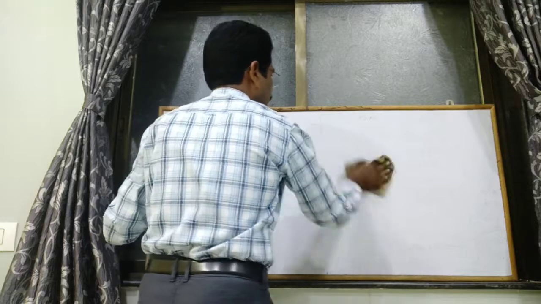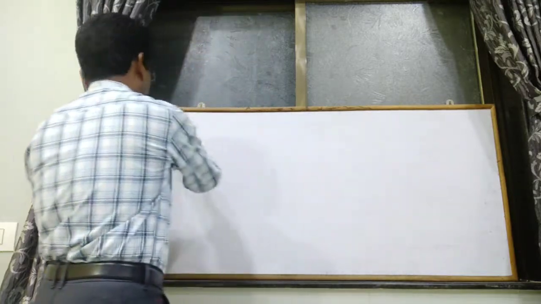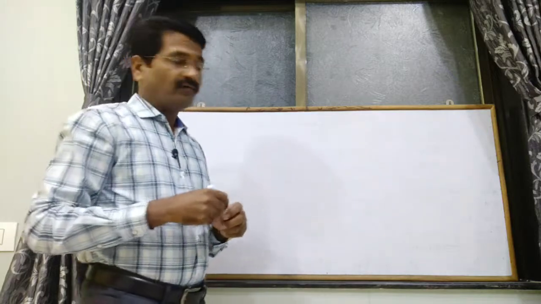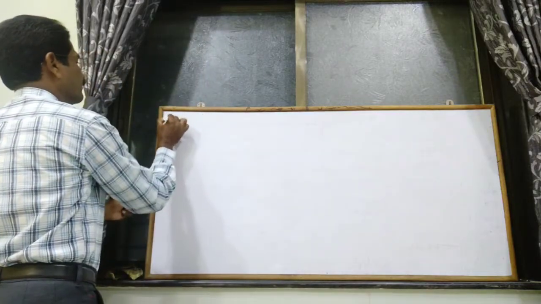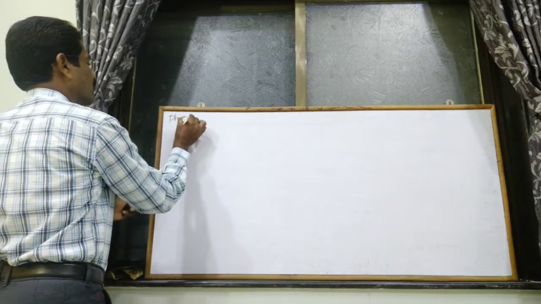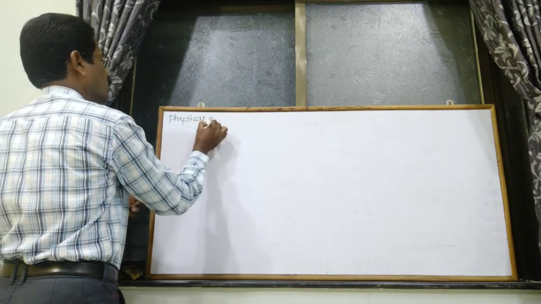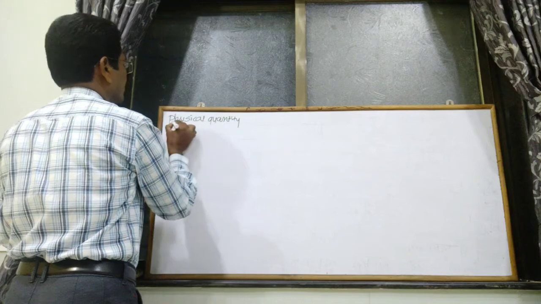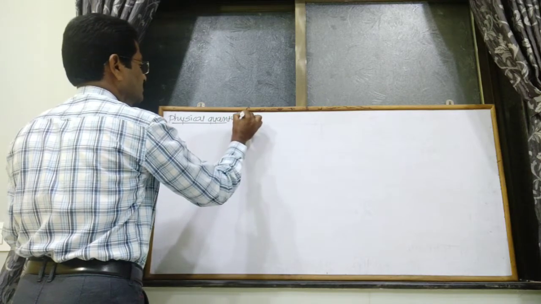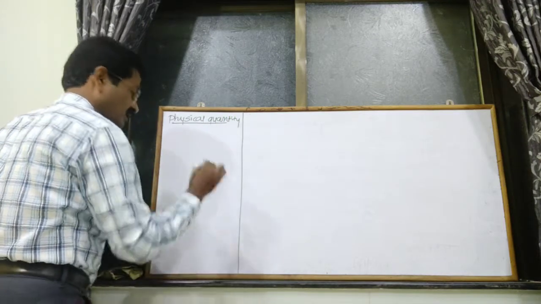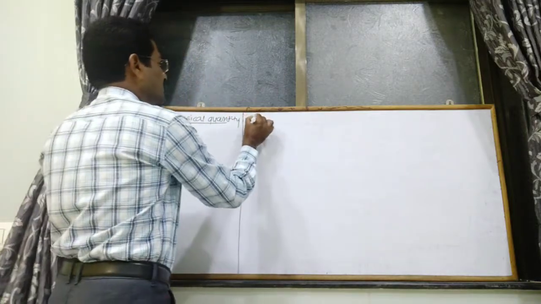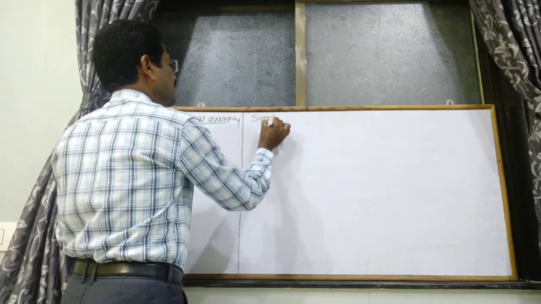See the table. What does that table show? First of all, the physical quantity in the first column. The second column indicates the symbol of that physical quantity.